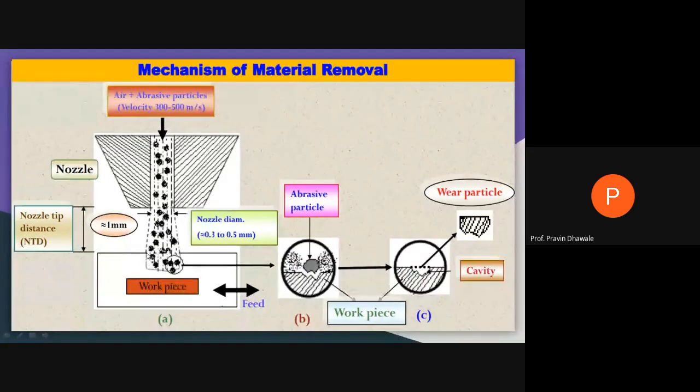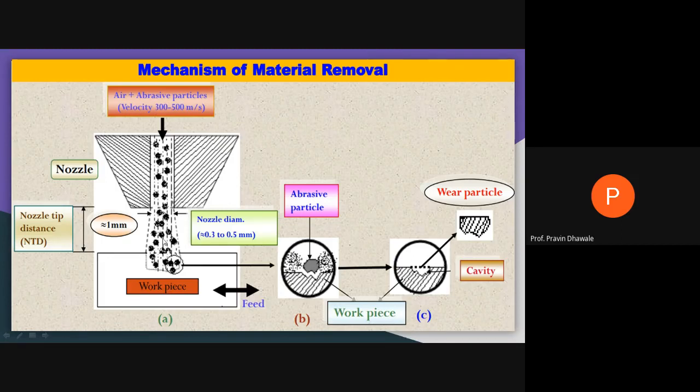Here, the material is removed in this shape, as shown over here. These black dots you are observing with sharp corners are the abrasive particles, and this dotted line shows the flow path of the air plus abrasive particles.